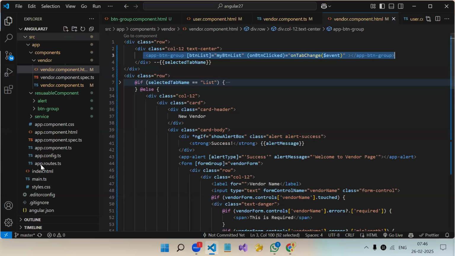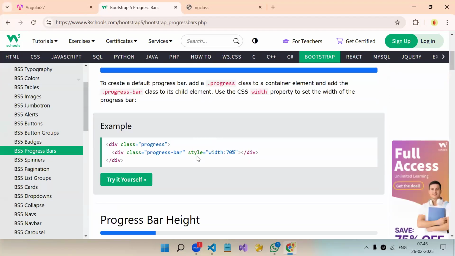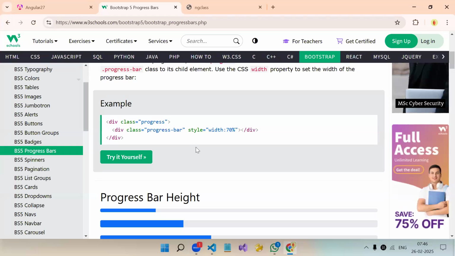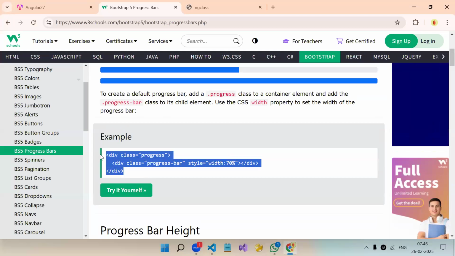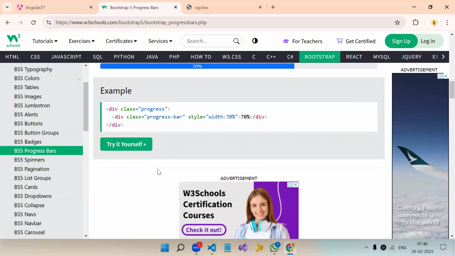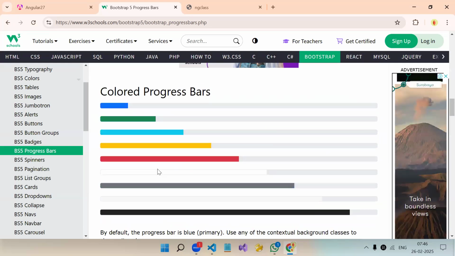Fine. Now from bootstrap, what can we do? Progress bar. Now, in so many applications, when we work on a project, we have some scenarios where we have to show the progress. So, if we have to create a reusable component of this progress bar, how many inputs will we need in it?